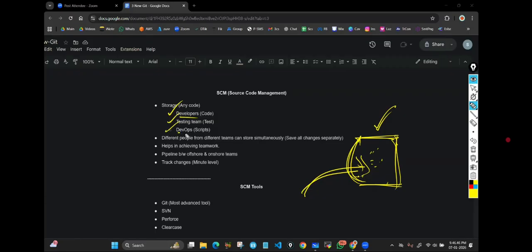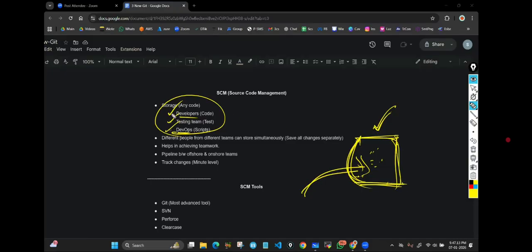And in DevOps, we are going to write many scripts. You'll understand those going forward. We need many scripts because we are going to automate many things. Those scripts we are going to learn in Ansible, Kubernetes, Terraform. That script is also kind of code. That means we all need a place where we store our code. That's why we all use source code management.